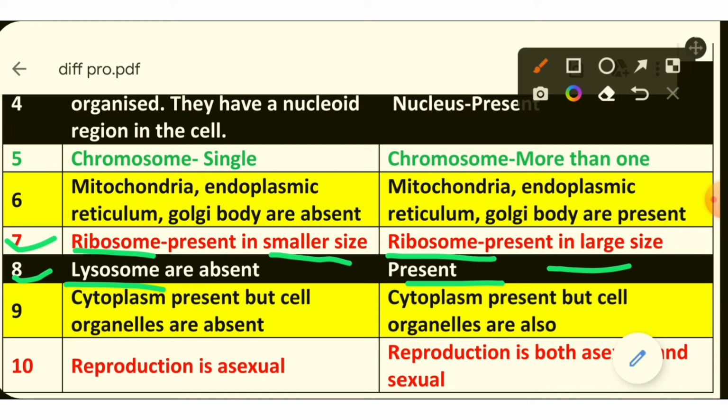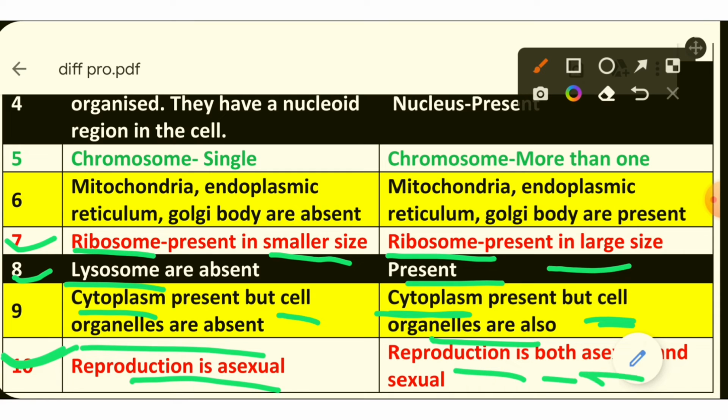The next point is in prokaryotic cells, cytoplasm is present but cell organelles are absent. But in eukaryotic cells, cytoplasm is also present and cell organelles are also present. The last point is reproduction is asexual in prokaryotic cells, and in eukaryotic cells reproduction is both asexual and sexual. Asexual reproduction is a type of reproduction in which one parent copies itself to form a genetically identical offspring.